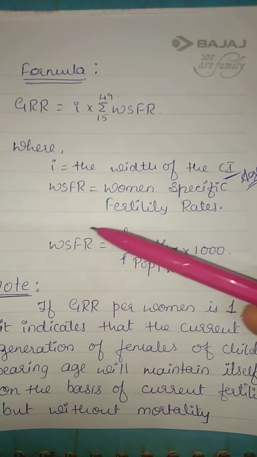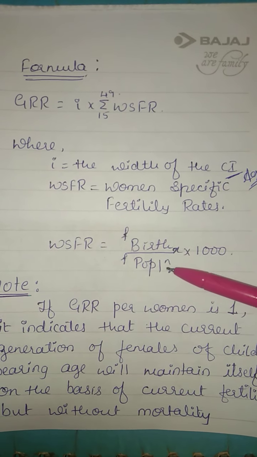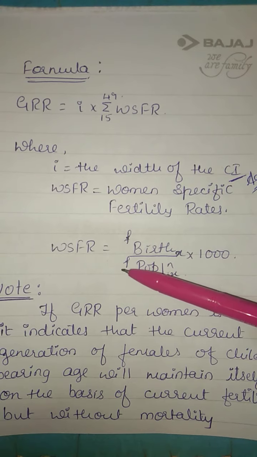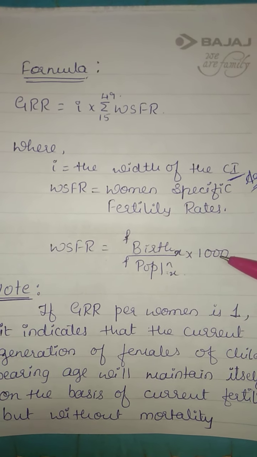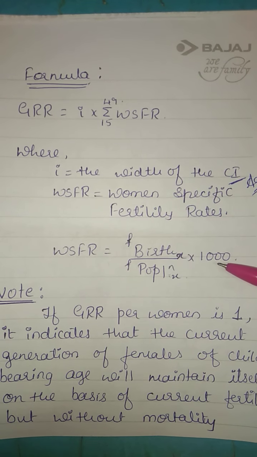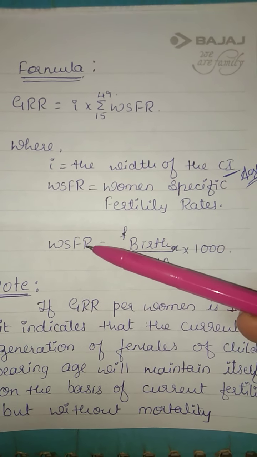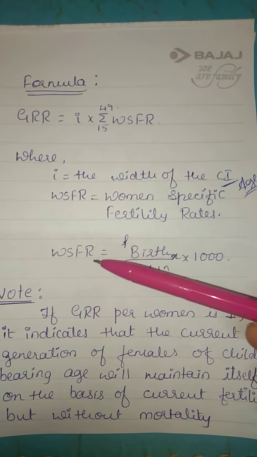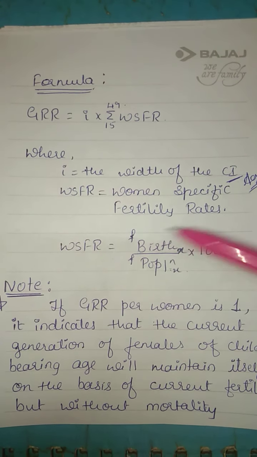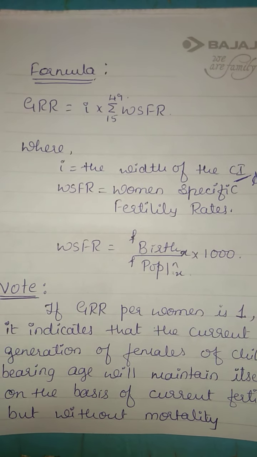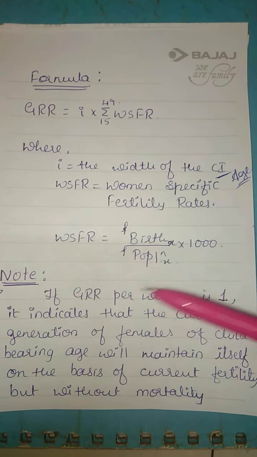You know how to find WSFR: births by population into 1000. Here we consider female births by female population into 1000. Female births by female population into 1000 will give you WSFR. The calculation part is very easy. It is the same as TFR. So here is a note.